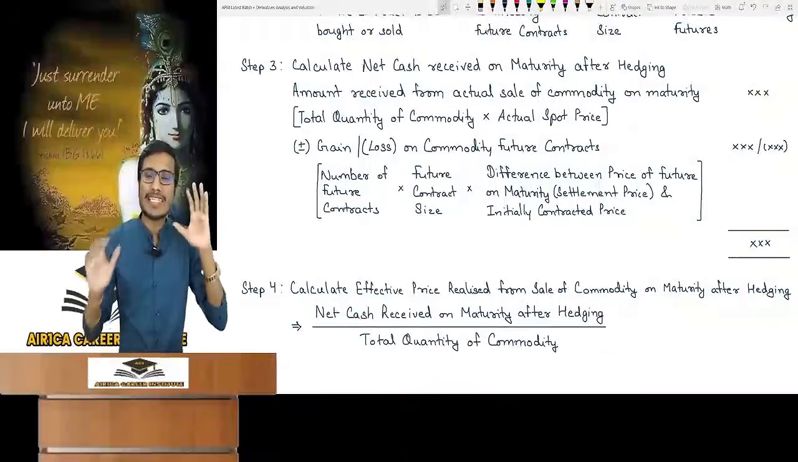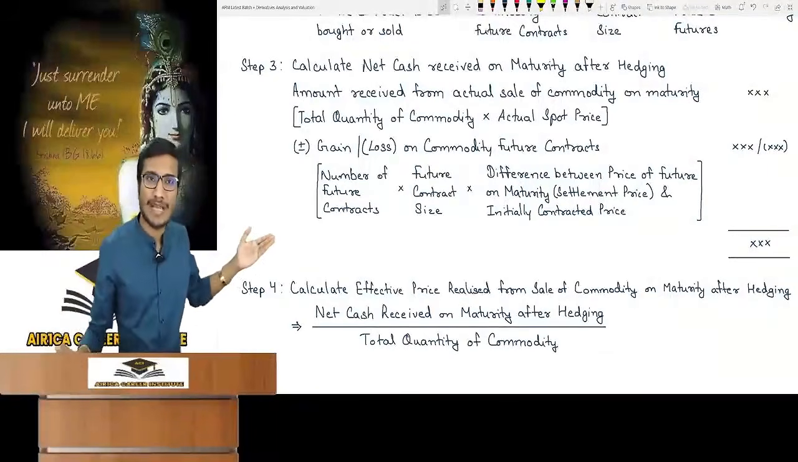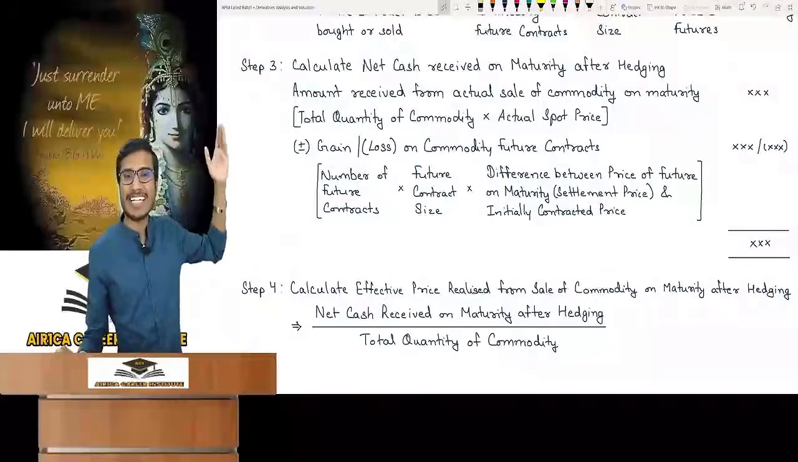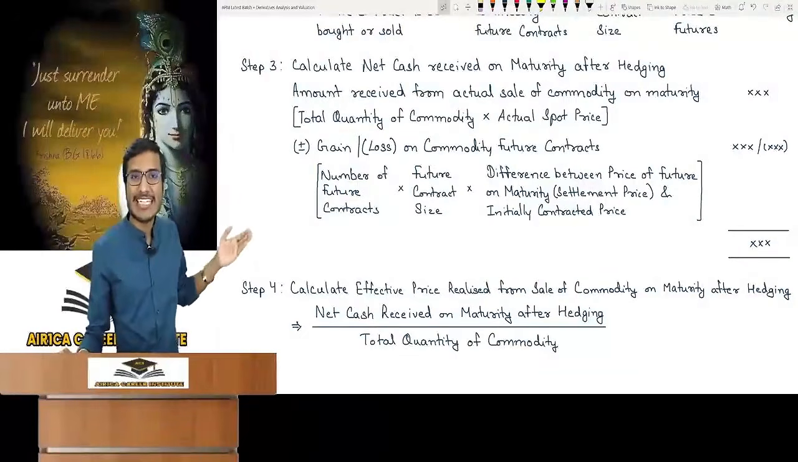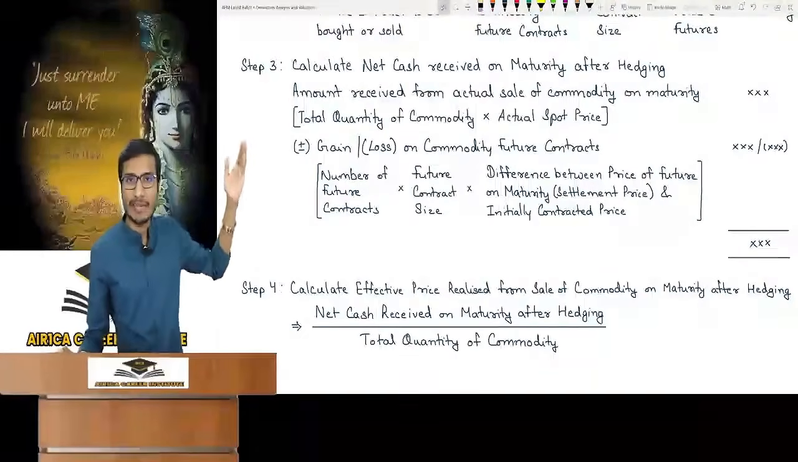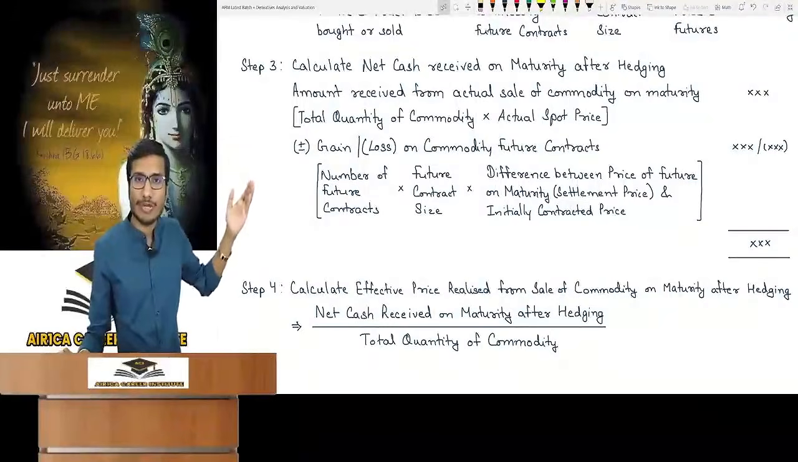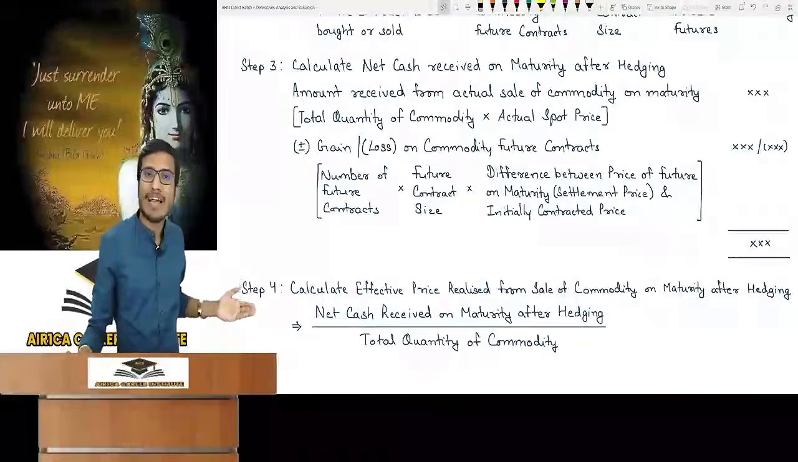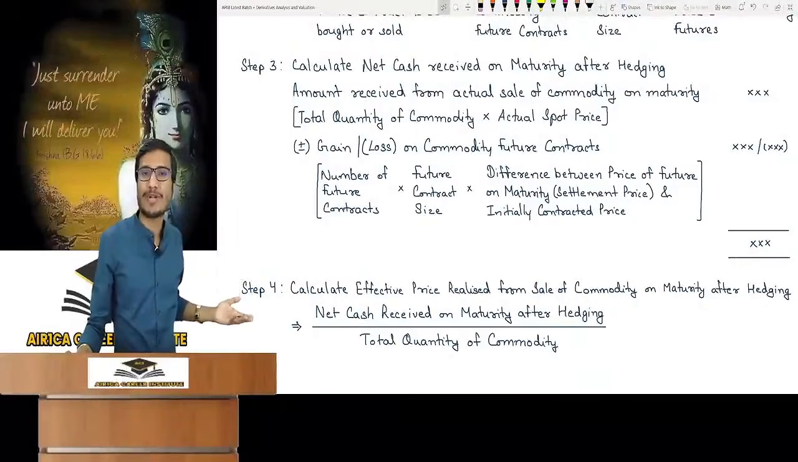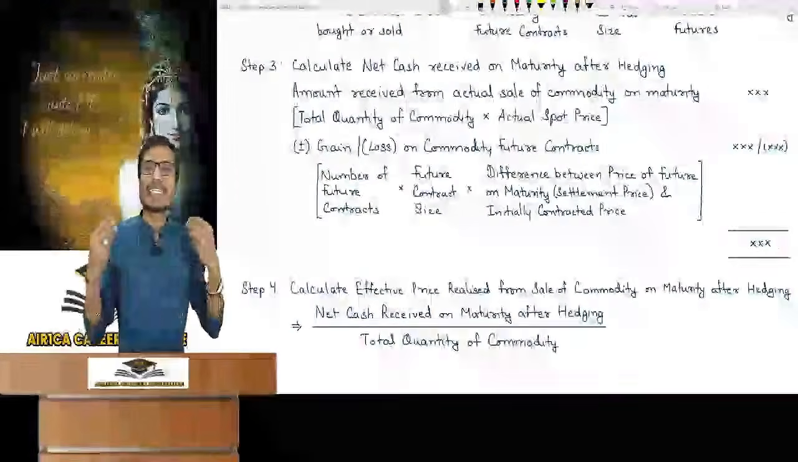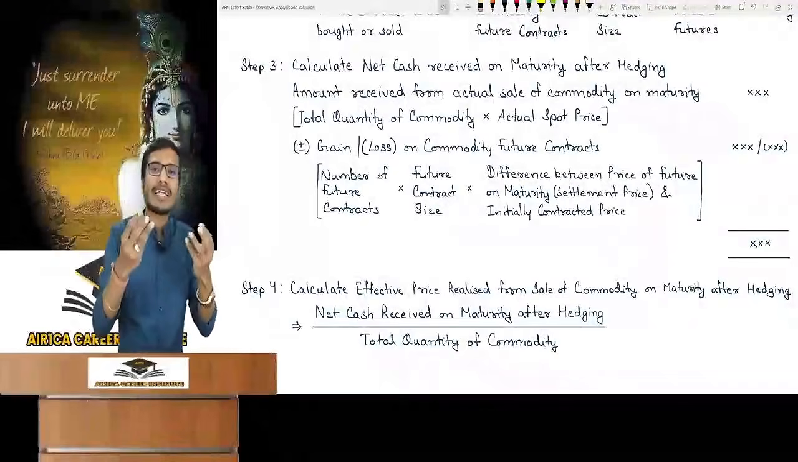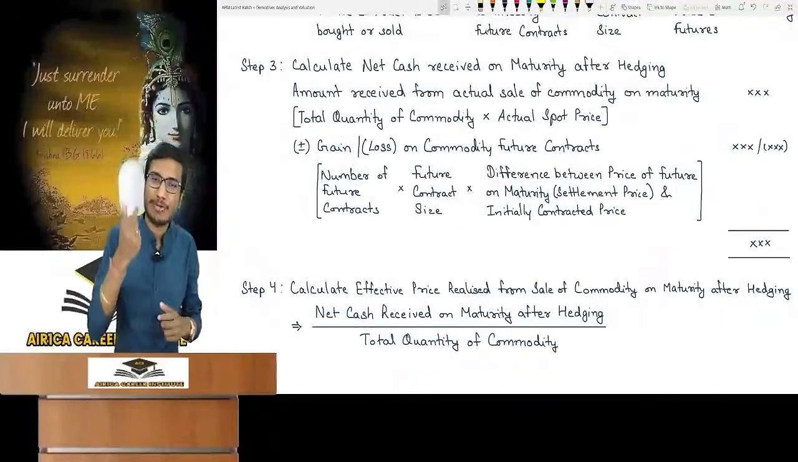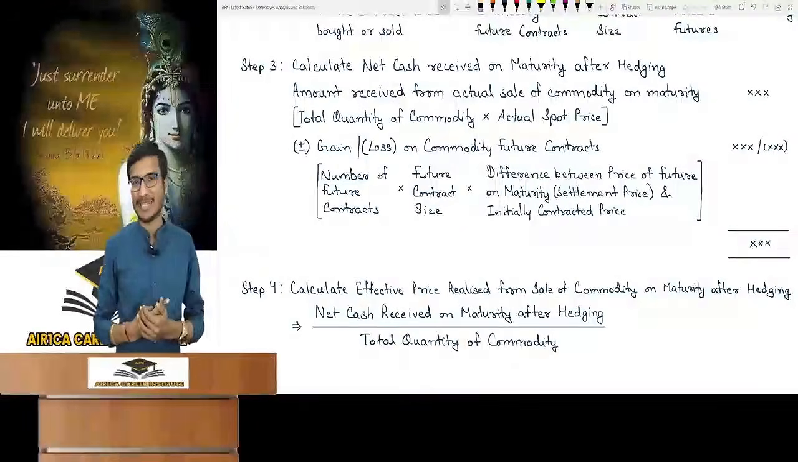So what is the total amount received on maturity after hedging? You know that net amount, the net cash received on maturity after hedging. This is the actual amount received. There might be some adjustments in gain or loss on the future contract that were made, so net cash is received on maturity after hedging. That will be divided by the total quantity of commodity. We will come to know what pricing we have received on selling. I mean to say the pricing per kg will be realized here.